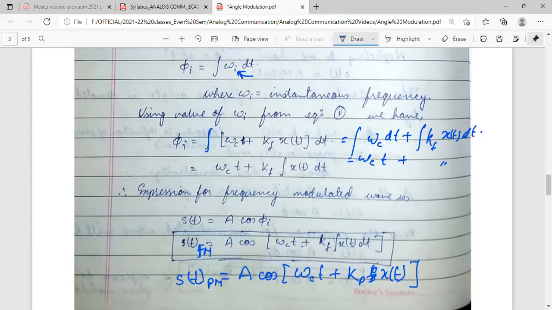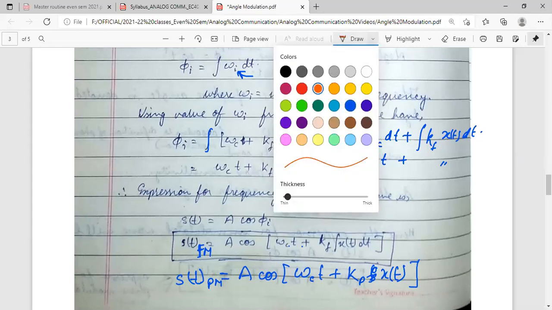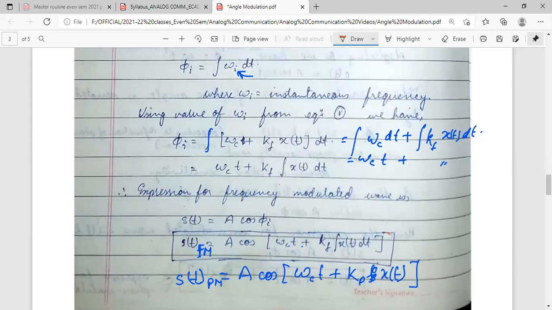So here we can see easily the instantaneous frequency. This total term, what is this?